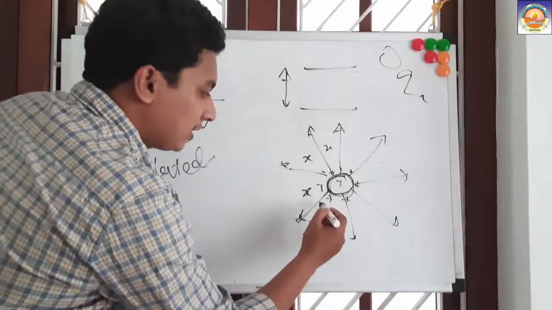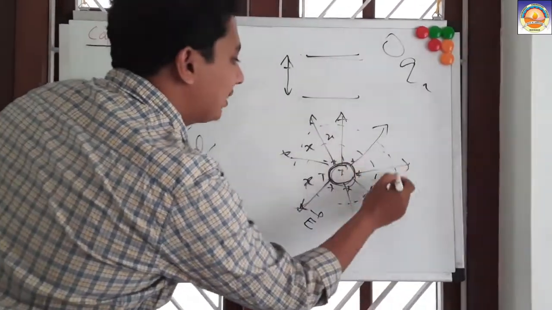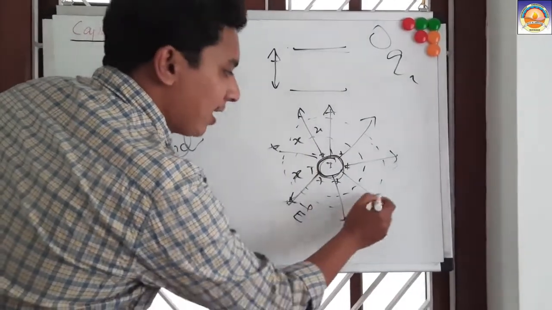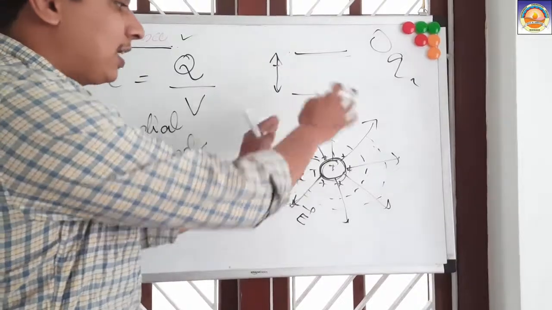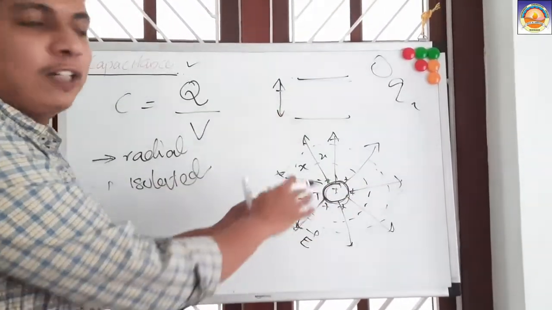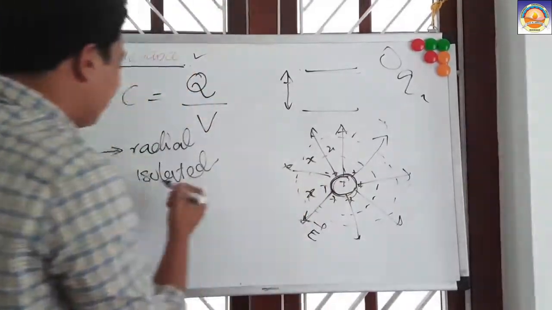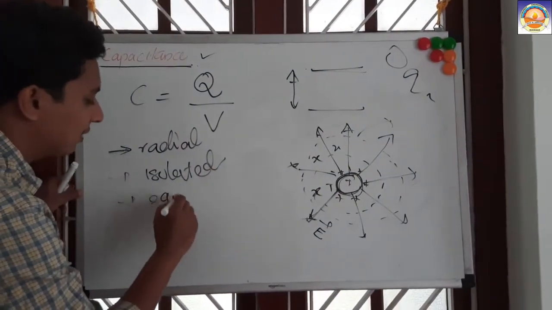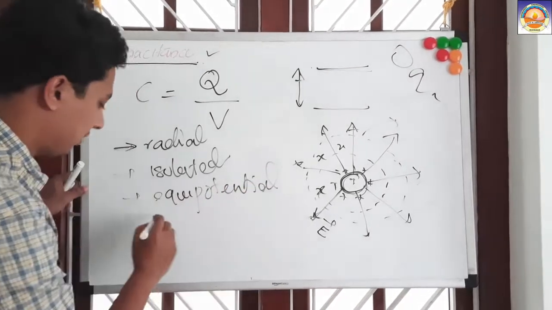So if you draw radial circles like this, and extend them along the conductor, these radial surfaces form cylindrical surfaces, and that is what are called equipotential surfaces.